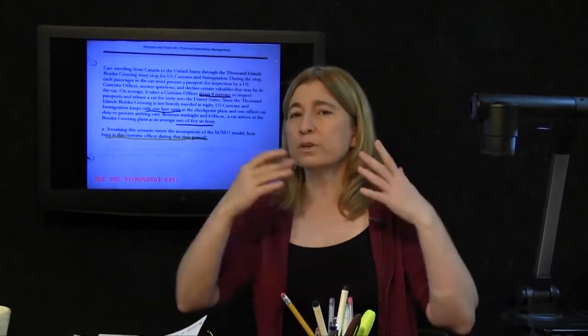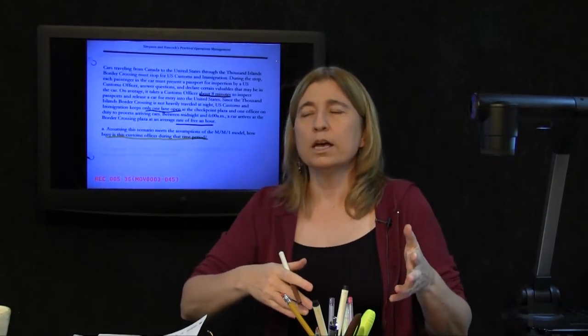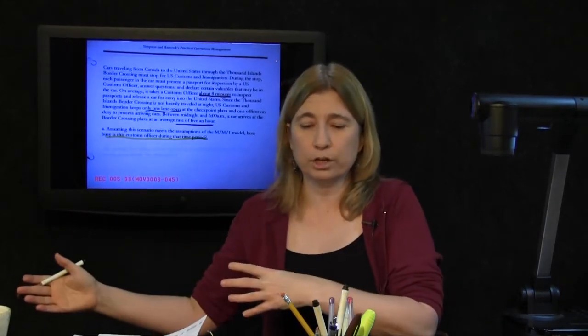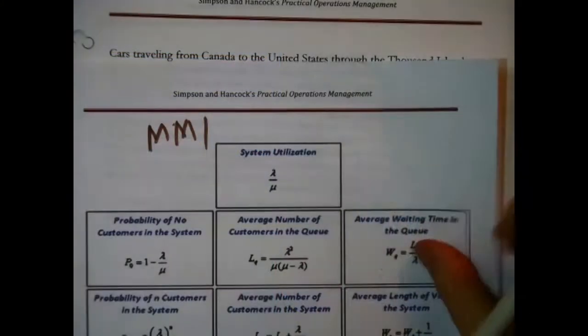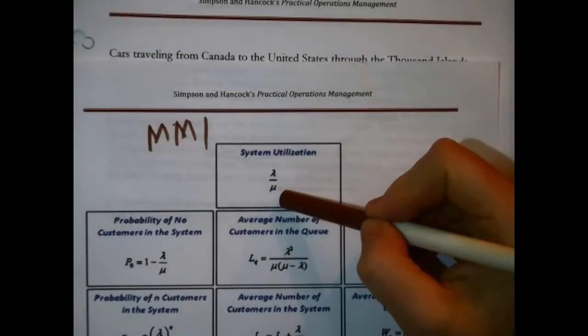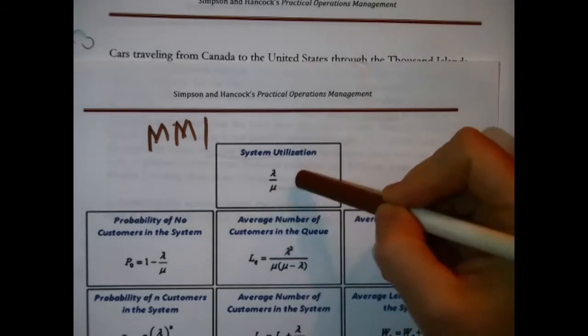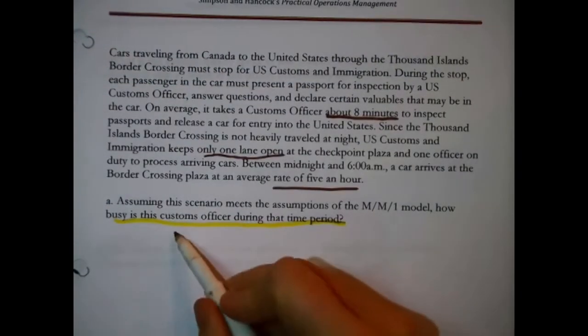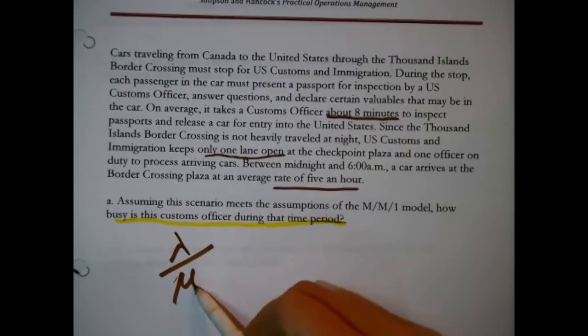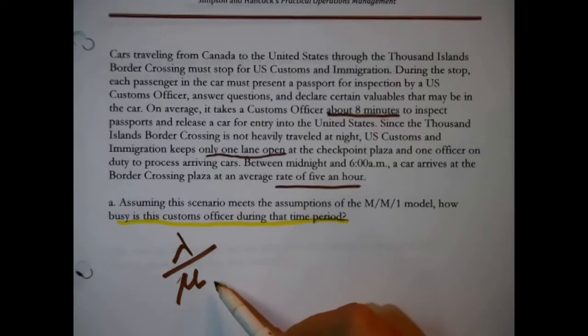Busyness, how busy the server is going to be, is utilization. Notice at the top of this formula sheet, there is a formula for system utilization. That is the percent of time that the server is busy. Which means that to answer that, that's all that we need here. Lambda divided by mu, system utilization.